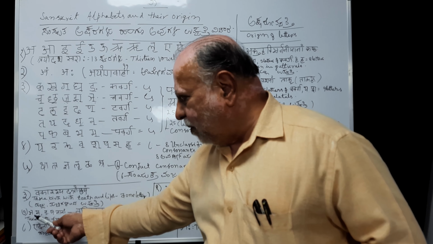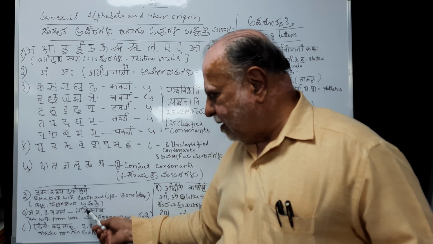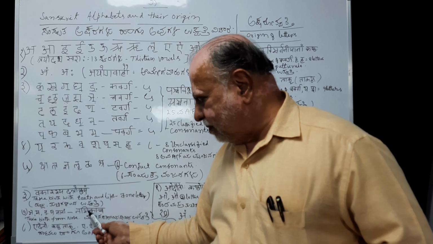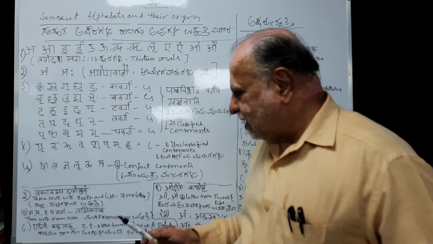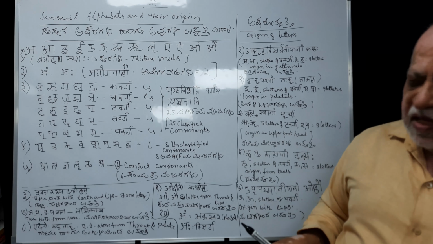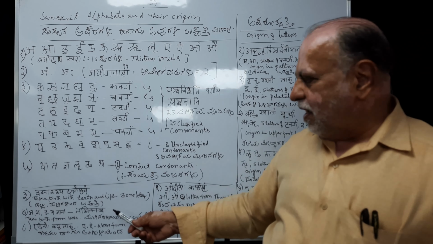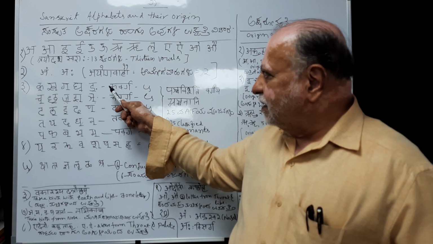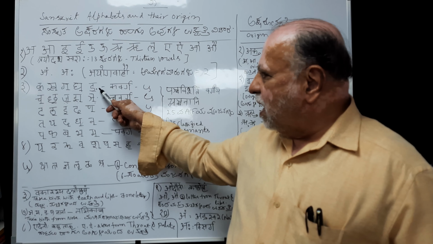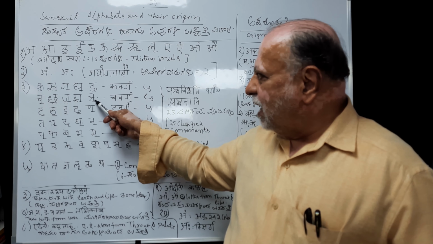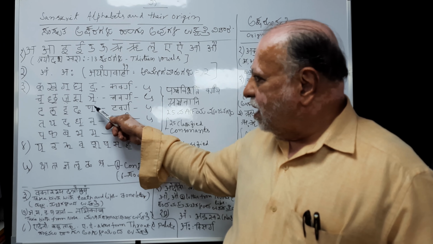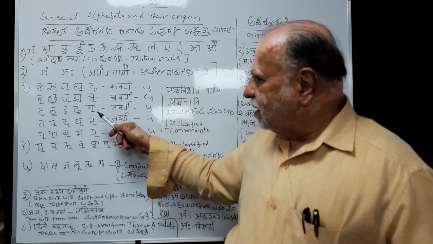Next, Nyama nga nananam, Nasika cha. Nasika means nasal, with the help of the nose. Here, nya, the first one, nga. Next is nya and nga. Next, ma, na, na.